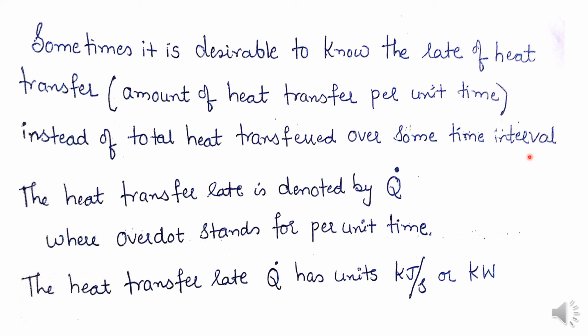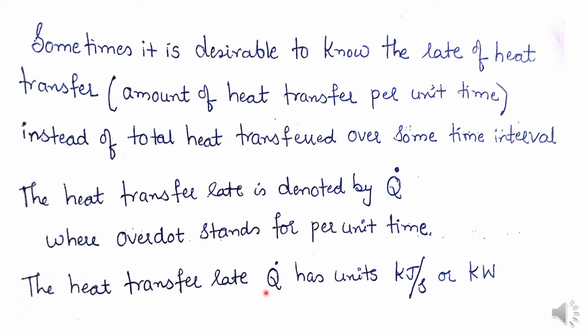So instead of saying that for 1 hour this much heat is transferred, we ask what is the rate of heat transfer, the amount of heat transfer per unit time. The heat transfer rate is denoted by the symbol capital Q dot, where the over dot stands for per unit time.